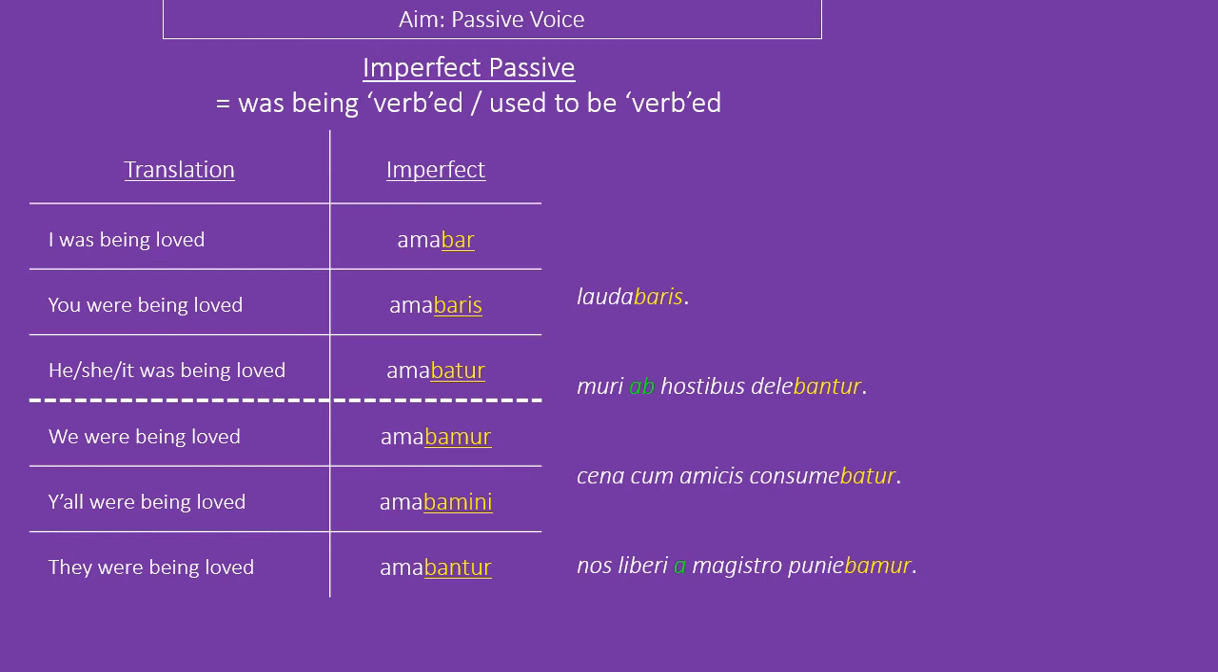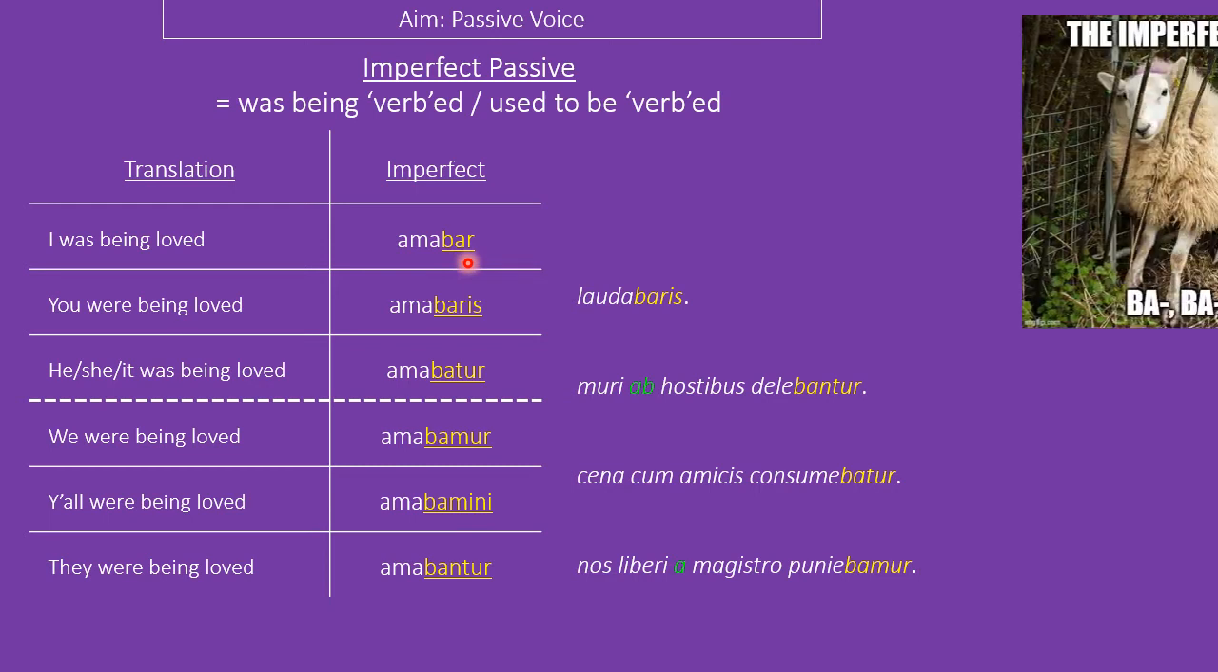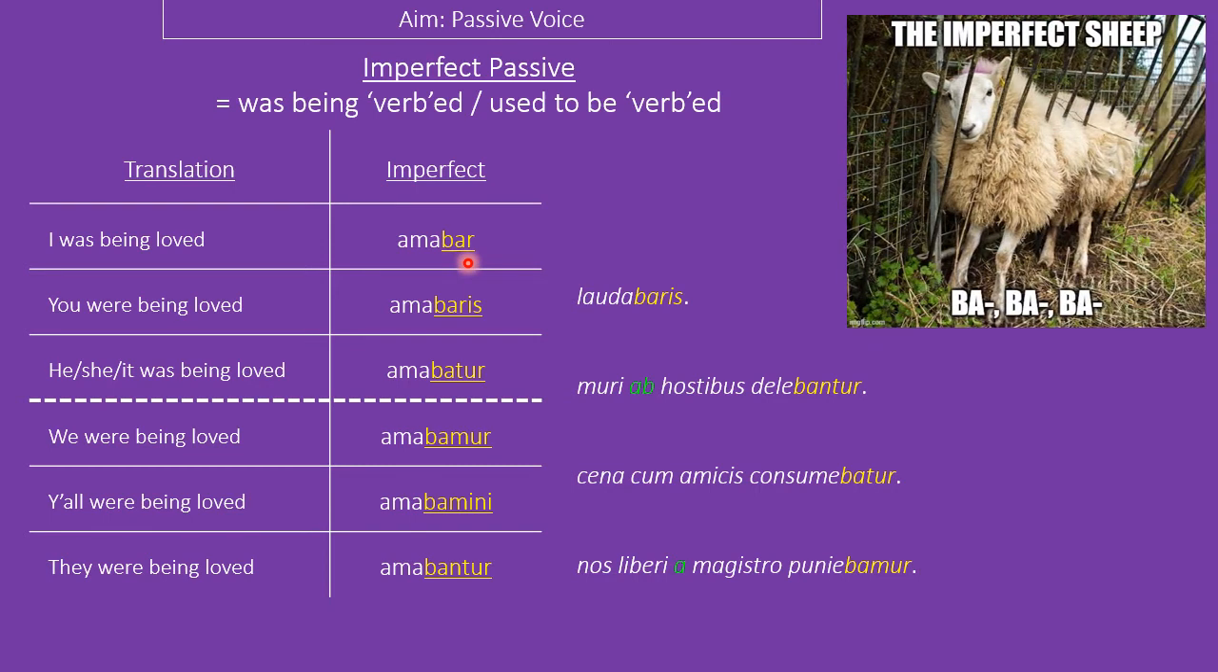Well, for the imperfect passive, we're going to keep our basic endings, -r, -ris, -tur, -mur, -mini, -ntur, and now we're going to stick in a ba, ba, ba, like our imperfect sheep being caught in a fence. This changes it from present to imperfect, an action uncompleted in the past. Laudabaris, therefore, we can see the -baris ending there. You were being, or you used to be praised, presumably before you stopped doing work.